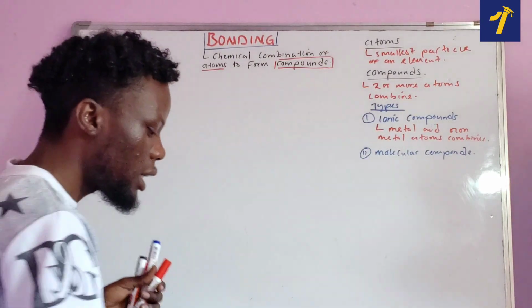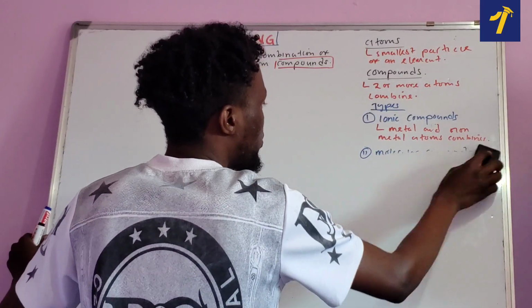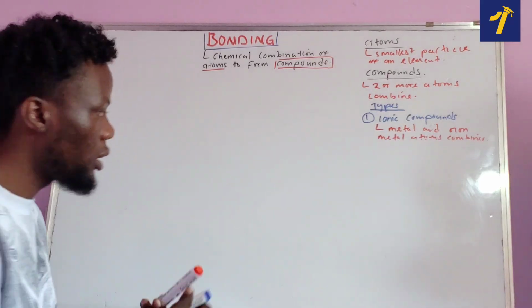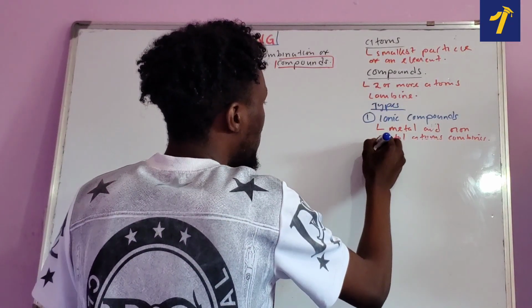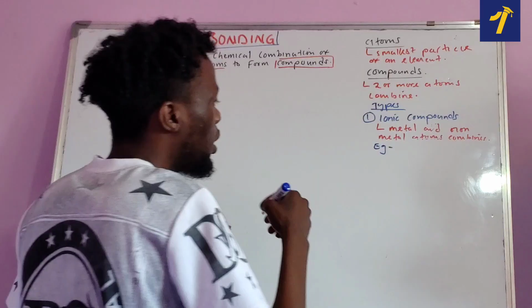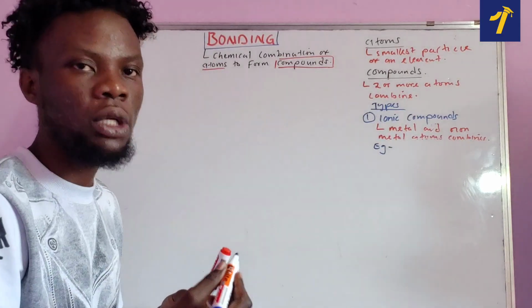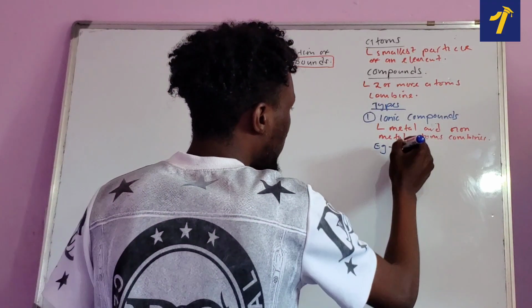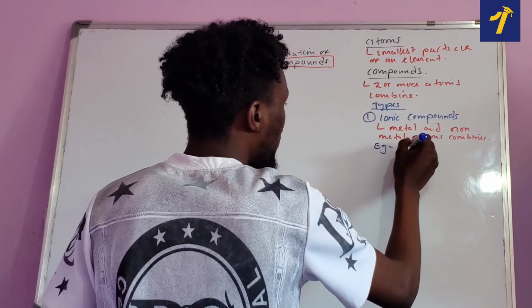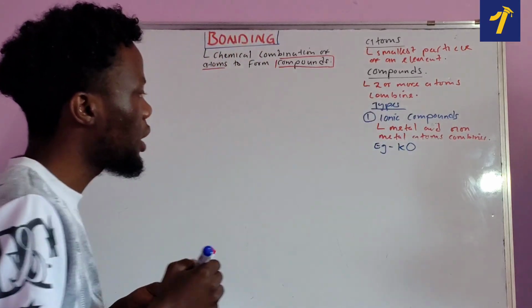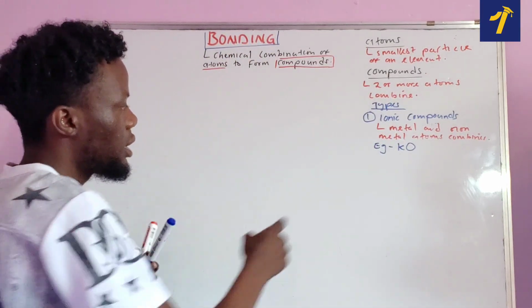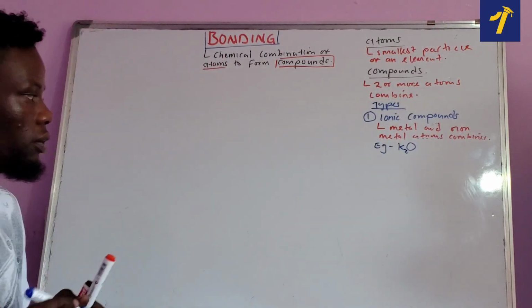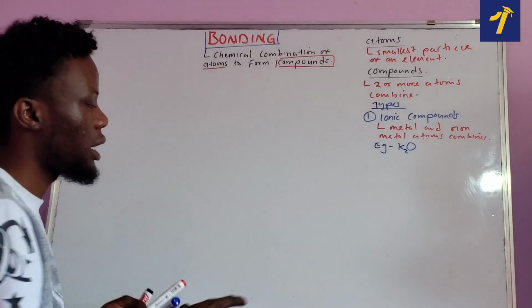Good example that I can give for this one. So let us make space for this one. Good example that I can give, e.g., for ionic compound where you're going to see a metal and a non-metal is this one. So what if I give you something like potassium oxide? Okay, so potassium oxide, this is K2O, potassium oxide.